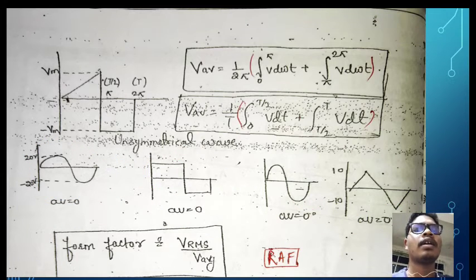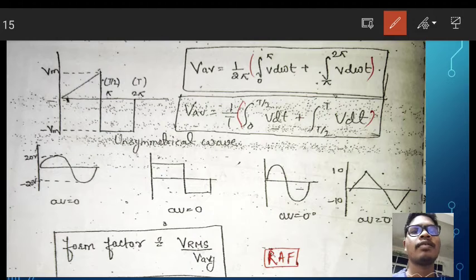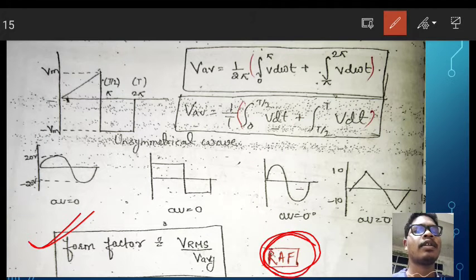From RMS and average value, there is one formula: form factor is equal to RMS value divided by average value. Please remember that. For short, RMS value divided by average value is equal to form factor.